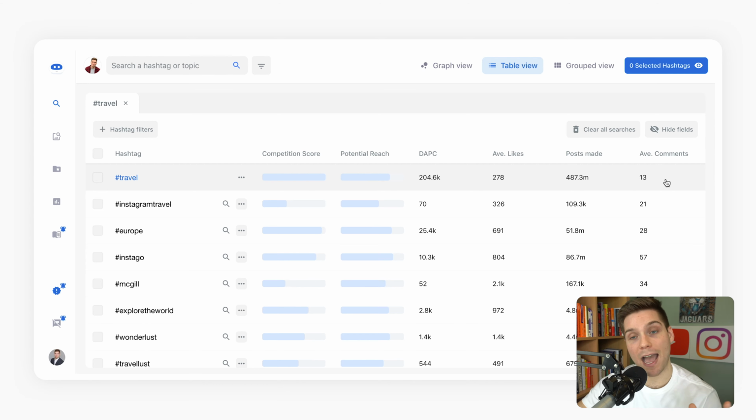So all these metrics are very important to consider and keep in mind when compiling your tags and strategy, because this is going to be super specific to your account and the level of engagement and reach that you currently experience. So this is going to dictate how you can best maximize and best take advantage of opportunities that are out there within your niche and sub niches specific to your account. That's where the magic of hashtags is, that everybody has an opportunity. You just want to make sure that you're playing in a game that you can win. And that's how Flick can help you play in those arenas.